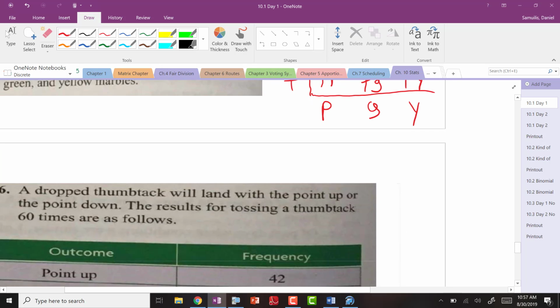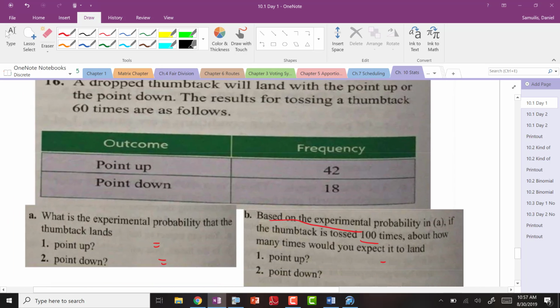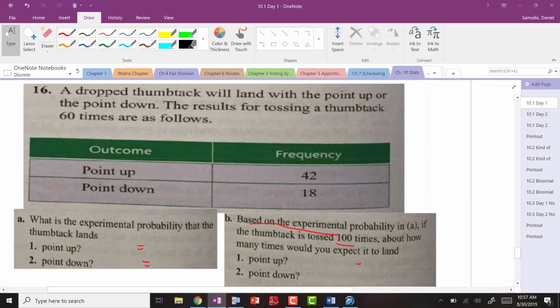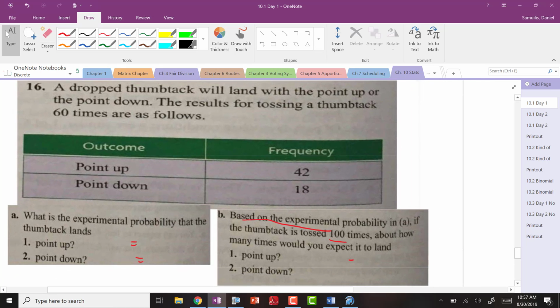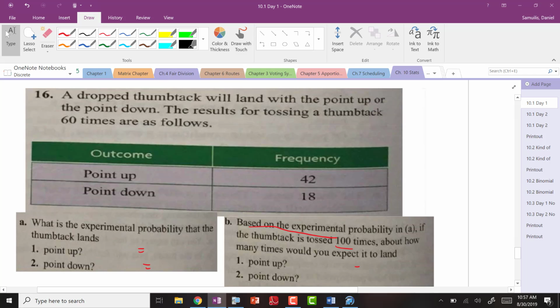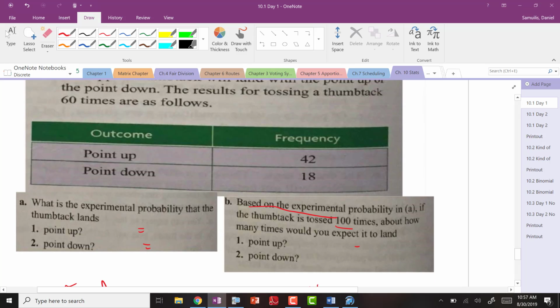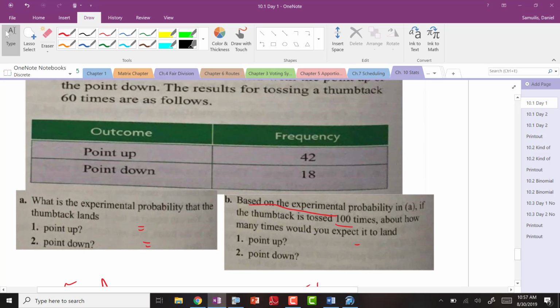Okay, then last but not least, wrong. I did have one more, and I think this is fine. A dropped thumbtack will land with the point up or point down. The results for tossing the thumbtack 60 times are as follows: point up 42, point down 18. I think everyone should be able to do this.